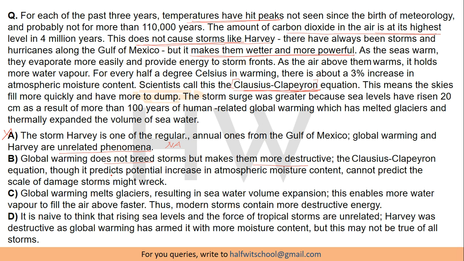Then this equation, though it predicts potential increase in the atmospheric moisture content, cannot predict the scale and the damage storms might wreak. So again, it is not available in the passage. The first part यहाँ तक तो ठीक है, but उसके बाद जो कह रहा है that is not the main point of the author. So this is again eliminated. C says global warming melts glaciers, resulting in sea water volume expansion. This enables more water vapor to fill the air above faster. Thus, modern storms contain more destructive energy. So this seems to be in line with the passage. Let's hold this option for a while and move to D.